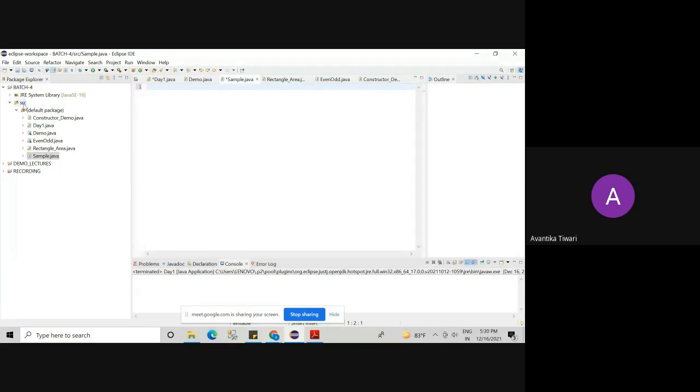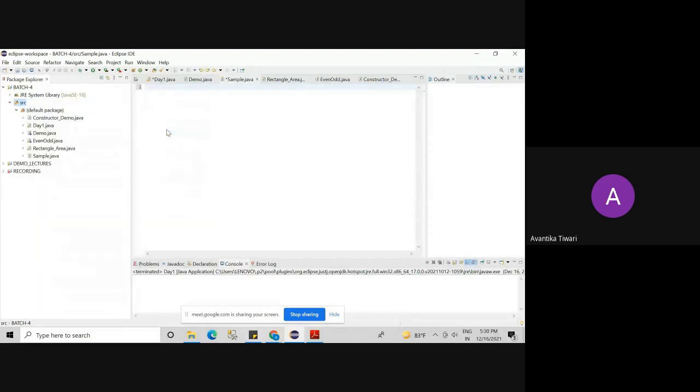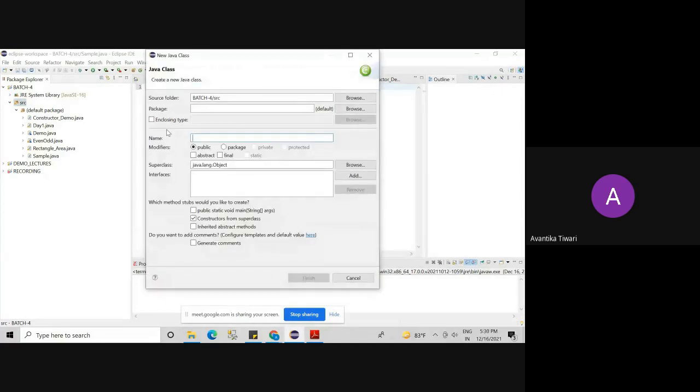If you want to create a program which already has a constructor inside it, we can go to source. My folder is batch 4. I will go to source, click new, and create a class. When I create a class, I will specify the name of the class. The name of the class is constructor sample.